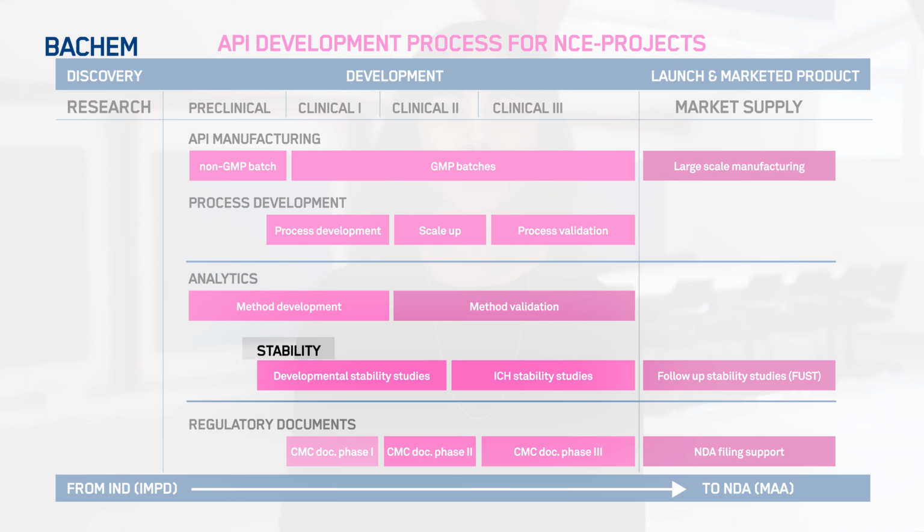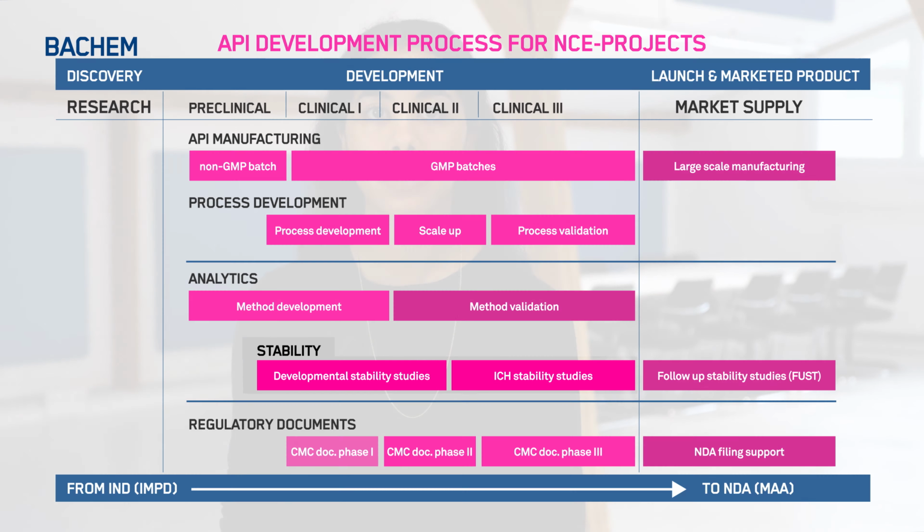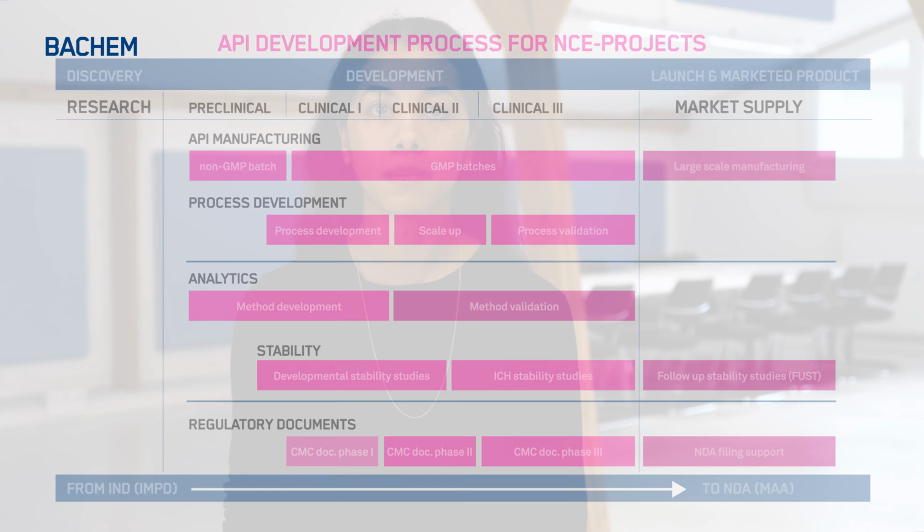Stability studies are conducted throughout the NCE development process in order to provide evidence on how the quality of the drug substance varies with time under the influence of a variety of environmental factors such as temperature and humidity. The collected data can be used to establish a retest period and storage conditions for the API.